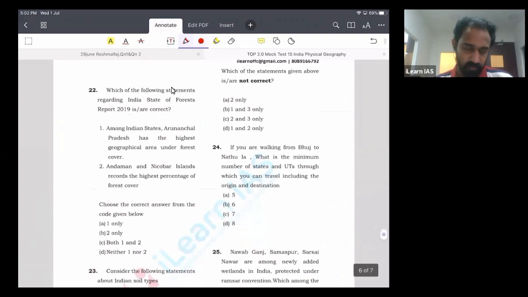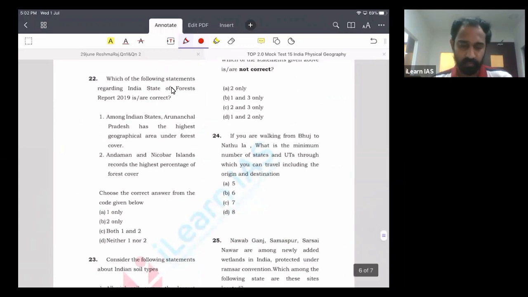Next, question number 22. This is a question from the State of Forest Report 2019. Let us look at statement 1. Among Indian states, Arunachal Pradesh has the highest geographical area under forest cover. Is it correct? No. It is Madhya Pradesh which has the highest forest cover, followed by Arunachal Pradesh. That means Arunachal Pradesh has the second highest forest cover with respect to geographical area under forest.